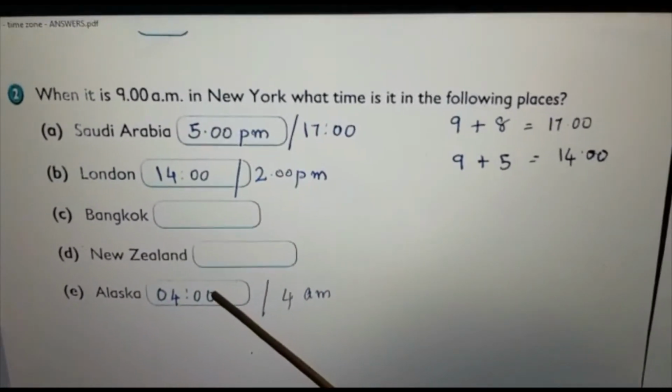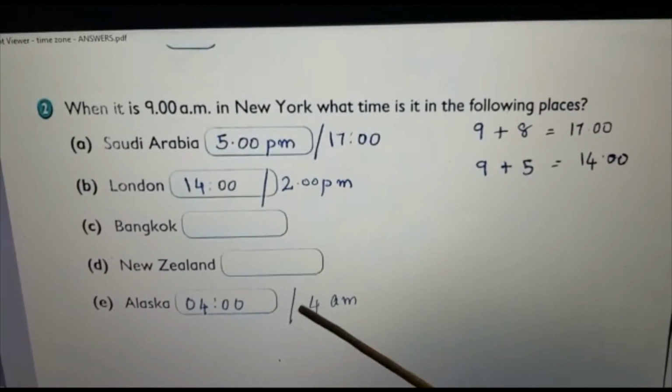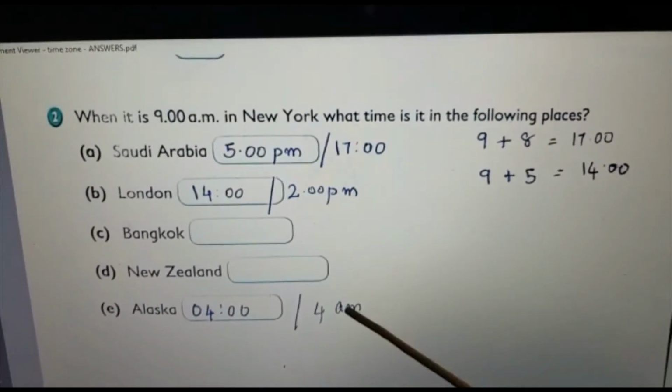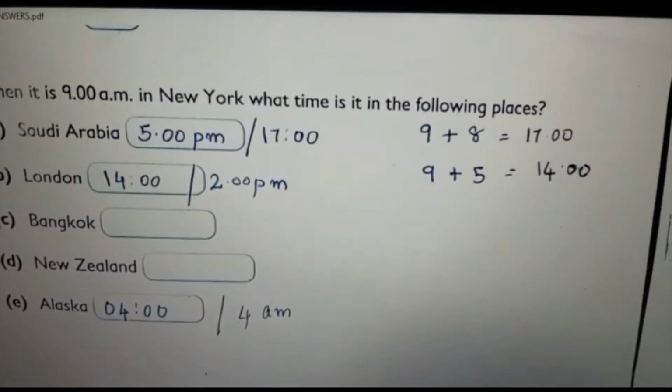If you are writing in 24-hour clock, we will write 0400. If you are writing in 4 a.m., you can either write 4.00 a.m. or even 4 a.m. Okay, is it clear for you? So other questions, you just do it as homework.